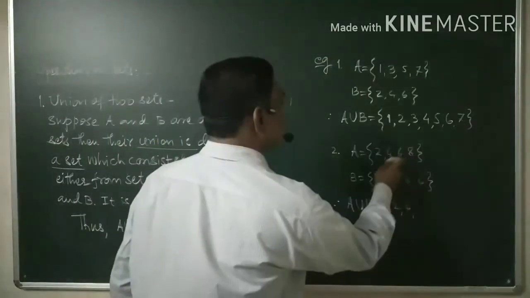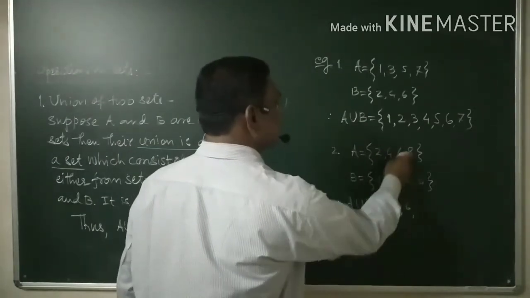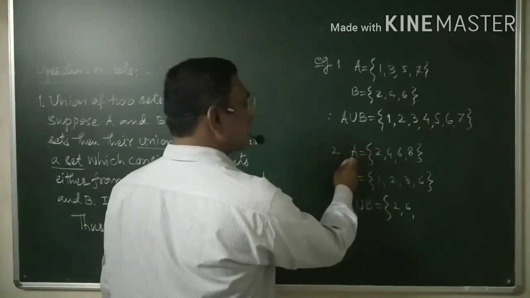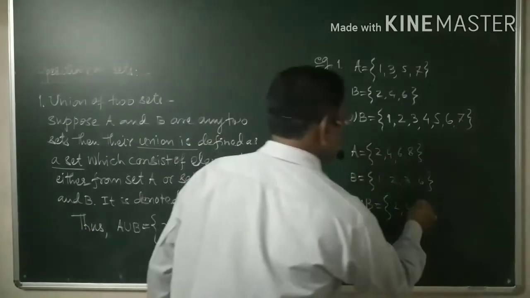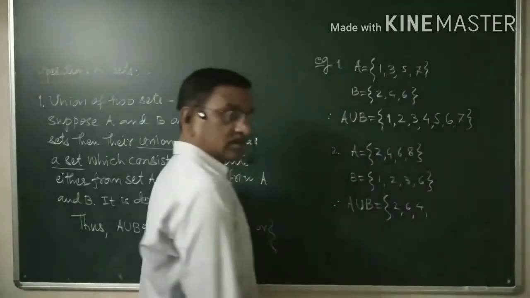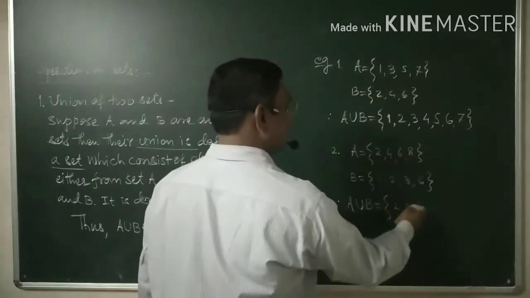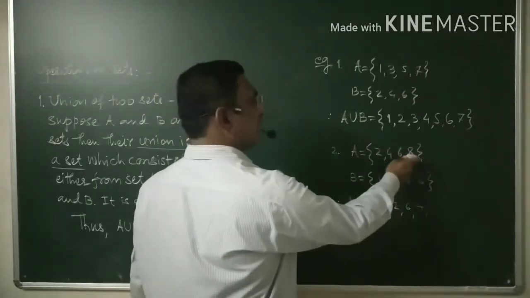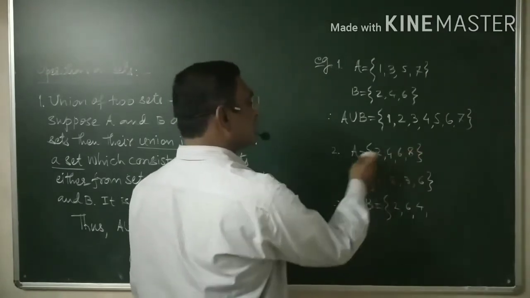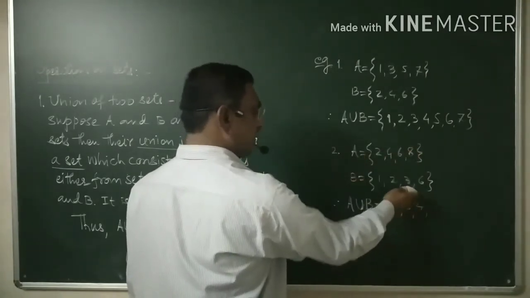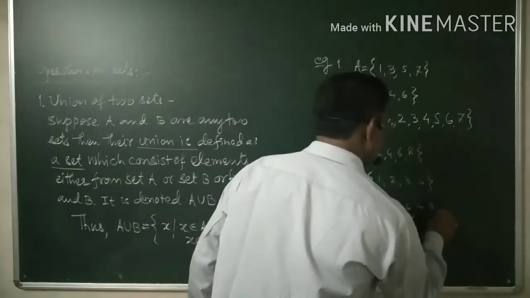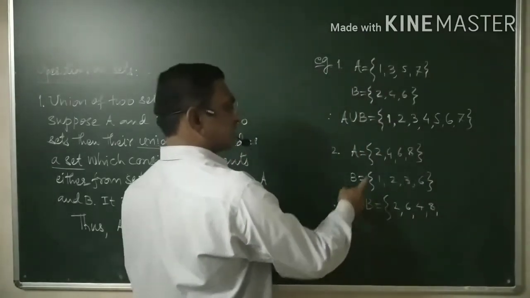Now let us have here 2, we have considered, 6 we have considered, then consider 4. 4 belongs to A, but 4 does not belong to B. Again you need to take 4. Similarly, 6 we have considered, means 2, 4, 6. Okay. Next one, 8. 8 belongs to A, it is not in B, but as we are taking union, therefore one has to consider 8 also.